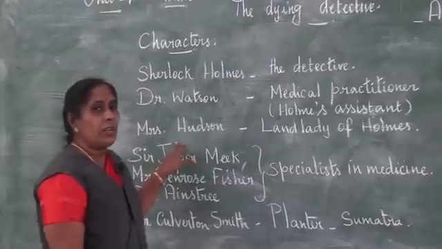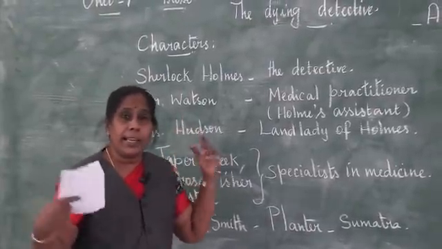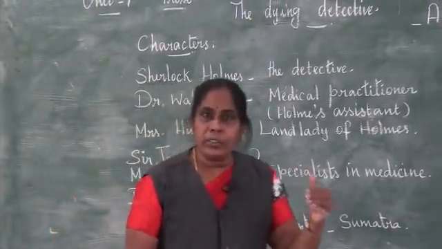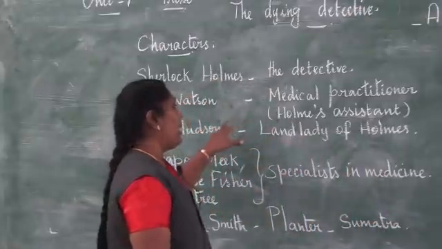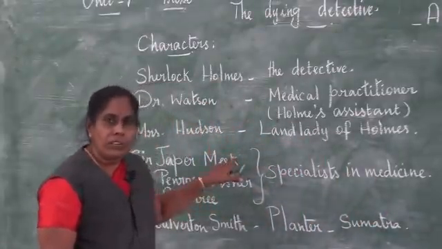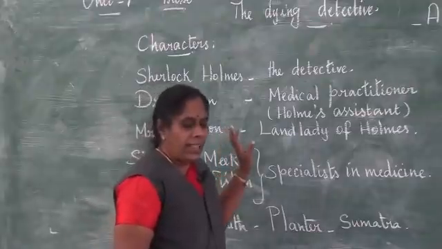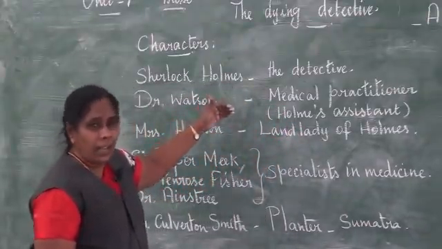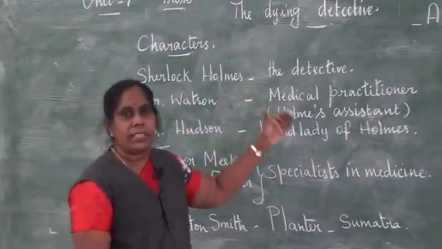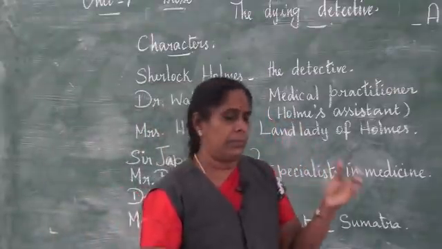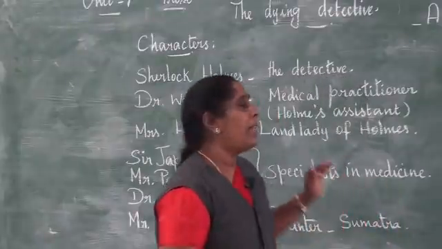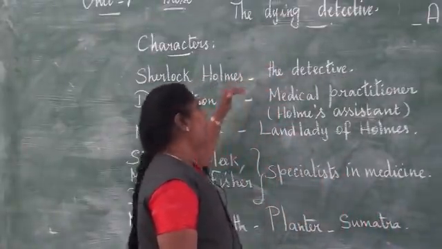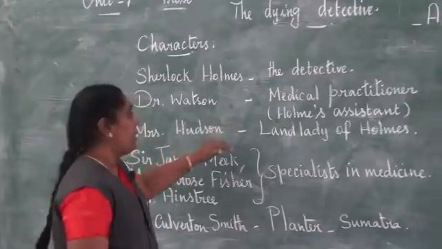When Hudson told him, he was very shocked, and immediately he left his house. And on the way to Holmes' house, he asked Mrs. Hudson what really the matter was. And then she said that he had gone to find out about a case, because since he was a detective, he was always working on cases, and this was one of them.